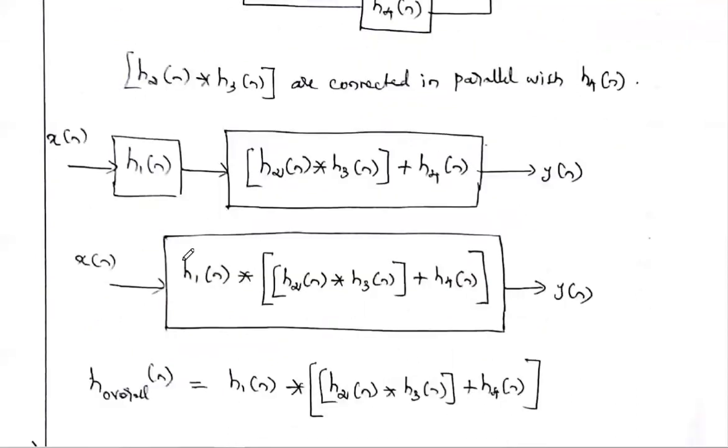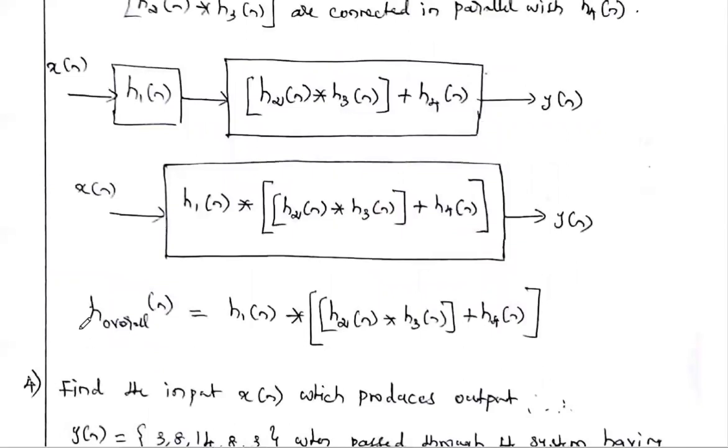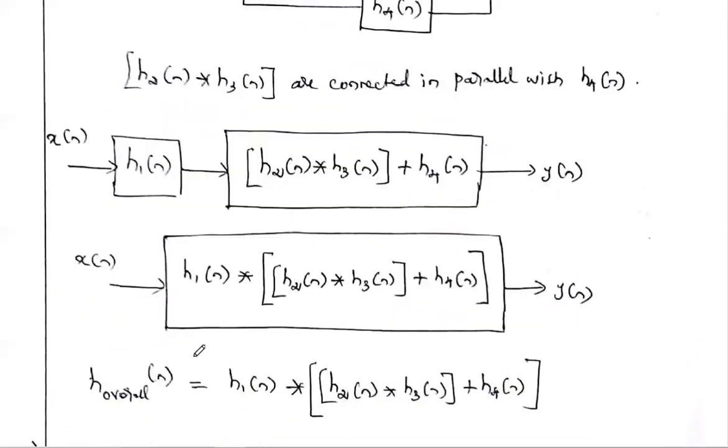So we mark one single box with overall impulse response H1 of n convolution with this total value. That's all, this is the answer. The overall impulse response of the given system is H overall equal to H1 of n convolution with H2 convolution with H3 plus H4.